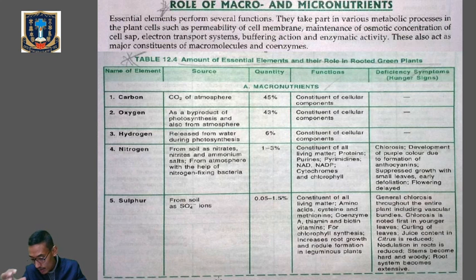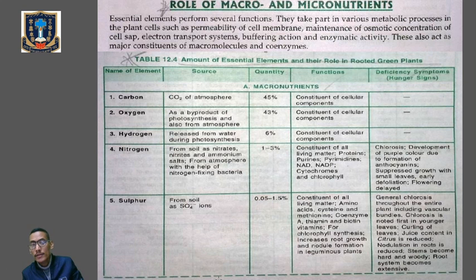Clear? So kindly go through page number 12.9, there you will get table number 12.4. You have to go through it. Clear? So let's discuss the role of macro and micronutrients, because essential elements are very important for the growth and development of a plant. In case of their lesser concentration, the plant will suffer from different types of disorders, which are also called deficiency symptoms, that we are going to discuss.